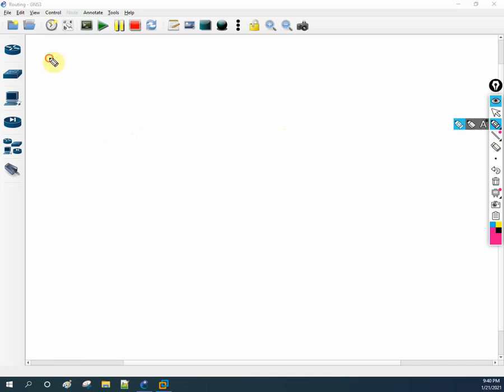Let me write here: configuration of static route. I will write the syntax, so you can follow that syntax. In the next class we are going to do that. We need to write the ip route.